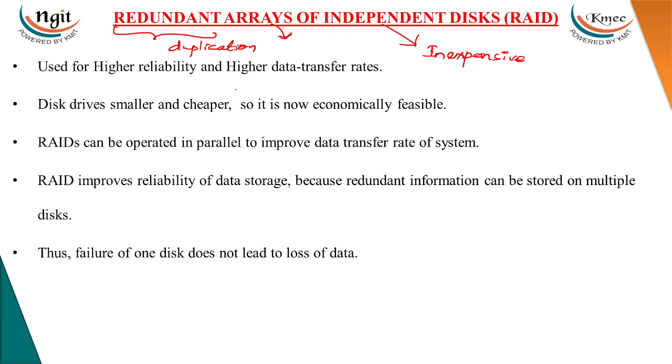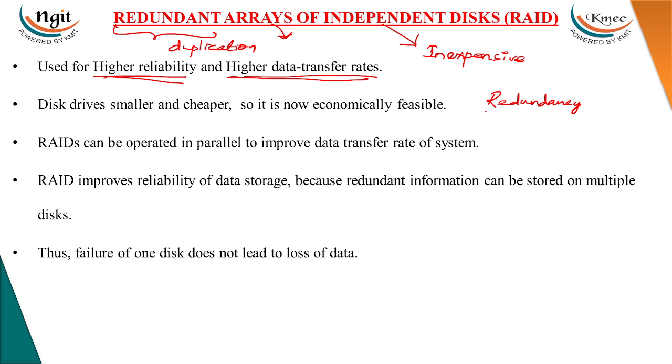RAID is used for higher reliability and higher data transfer rates. Here we maintain some redundant disks, and data duplication will be done here.